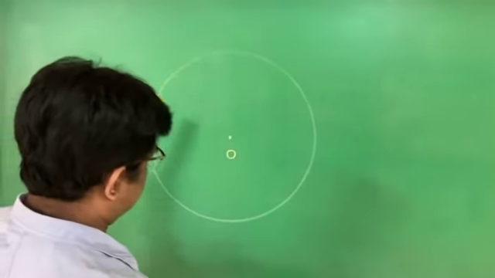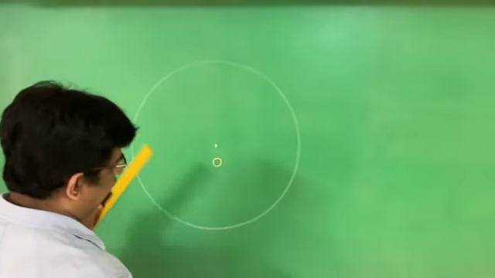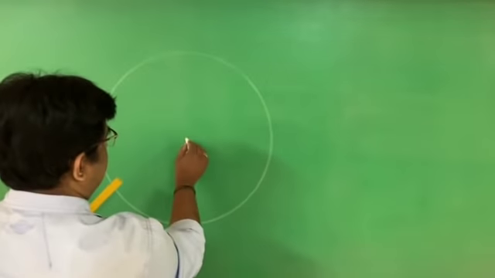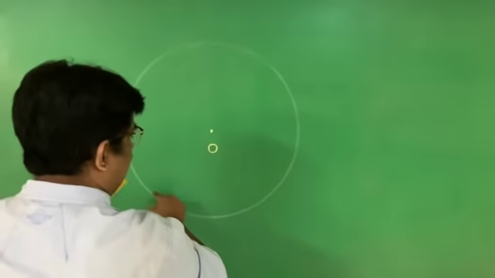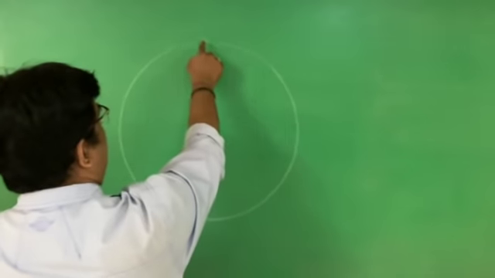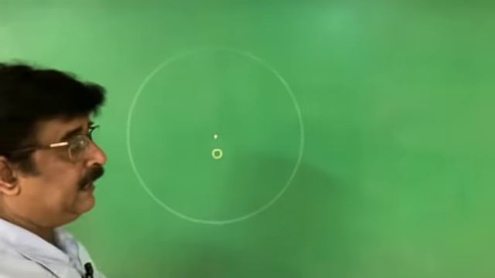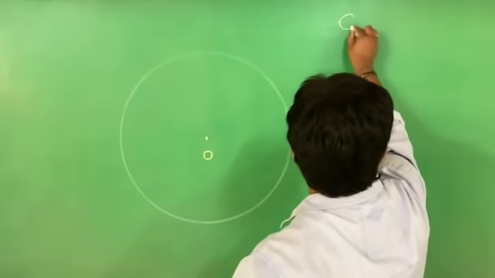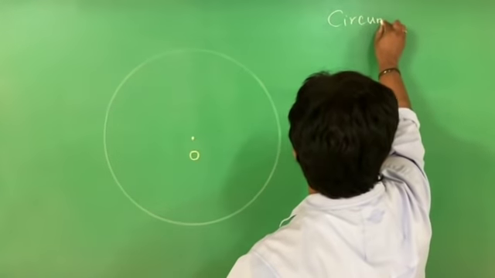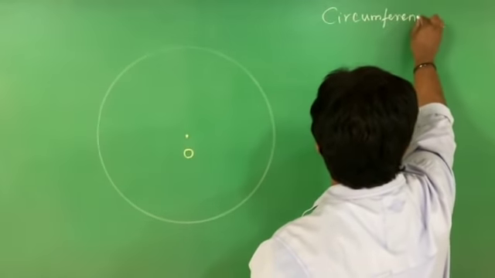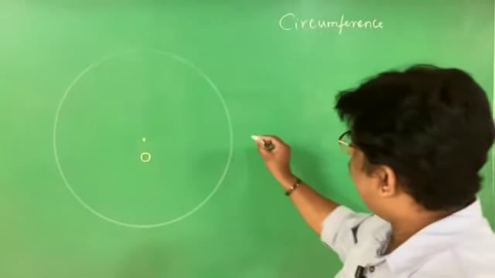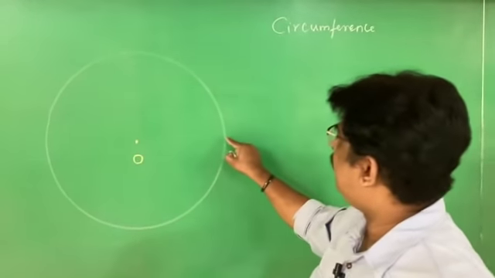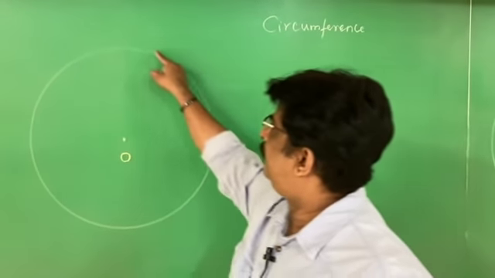What is radius? To define radius, see, this is the center and this is called the circumference of the circle. The path of the moving point is called the circumference of the circle. Or I can simply tell that it is a circle. Actually, this is a circle.